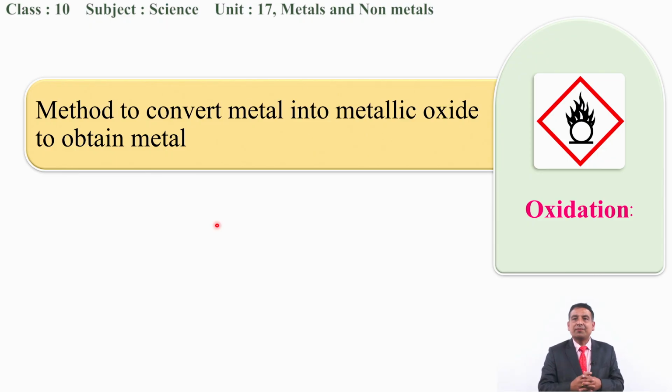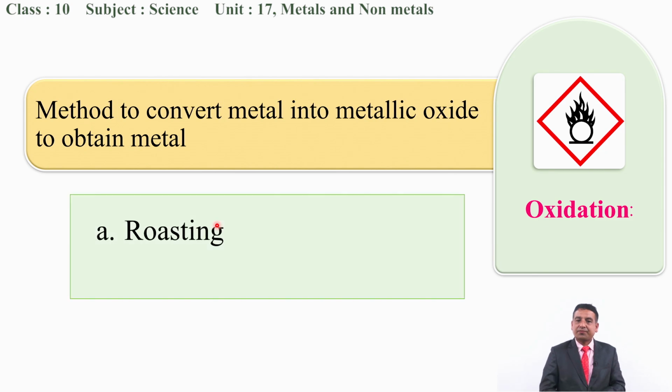In oxidation, if you take hematite, then you can convert iron into iron oxide. If you take aluminum, aluminum can be converted into aluminum oxide. So this is the conversion of what? Metal into the metallic oxide. In oxidation we have two steps. They are roasting as well as calcination.